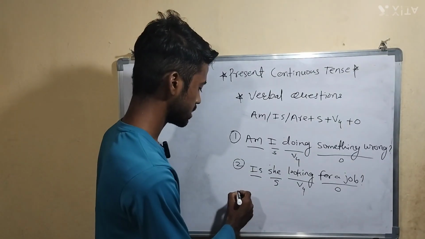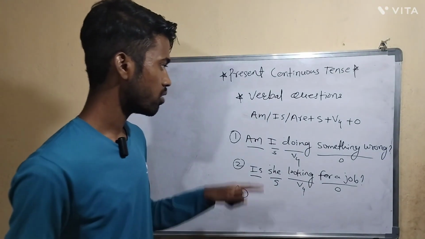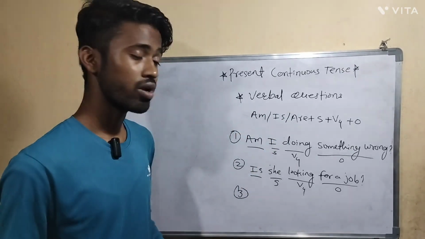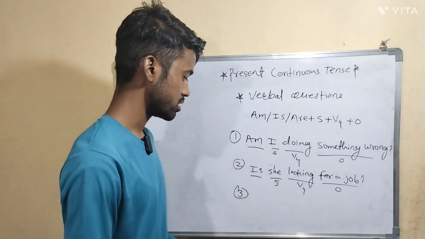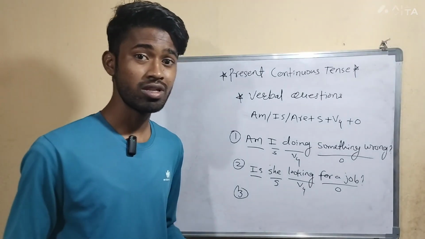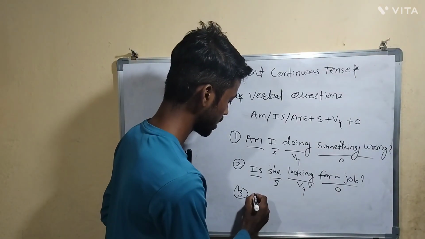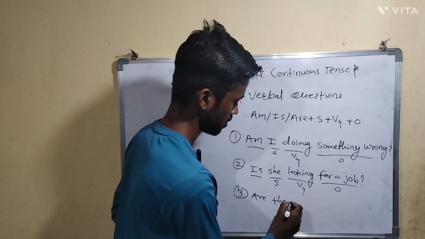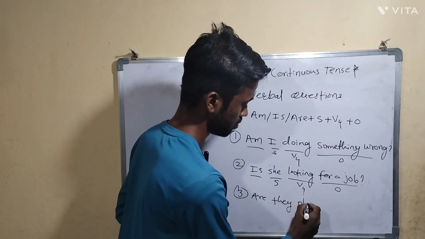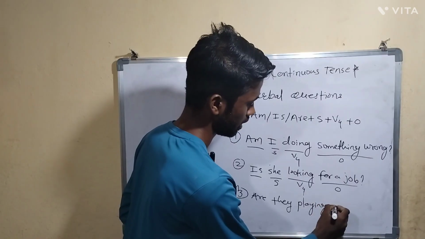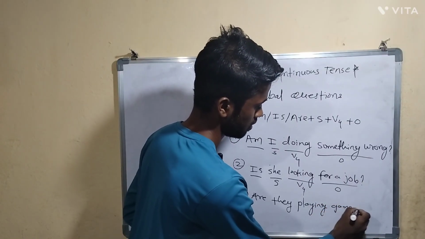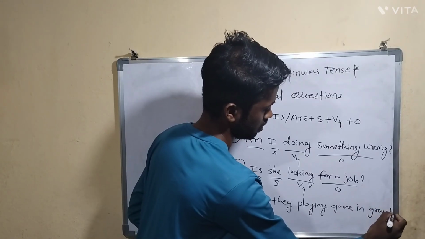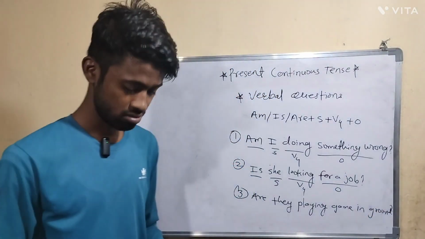Now let's see another example. Am and is I have taken. Now what is left? Are is left, right? For that we have to take a plural subject. So here we will take are. Are they playing a game in the ground? Are they playing a game in the ground?